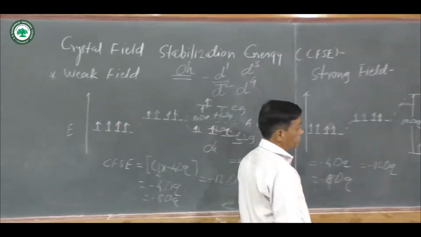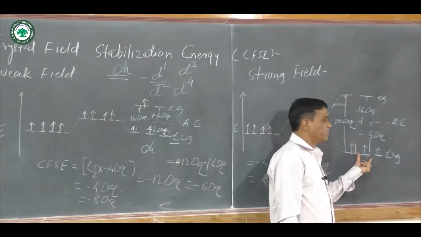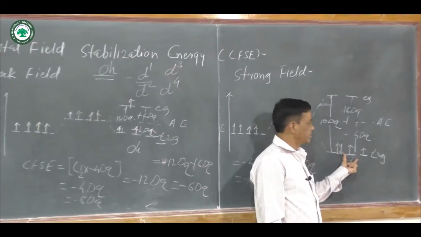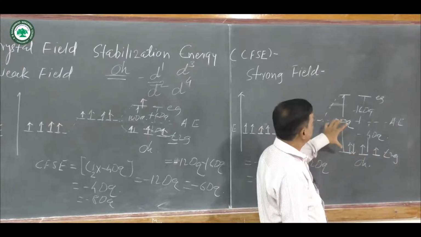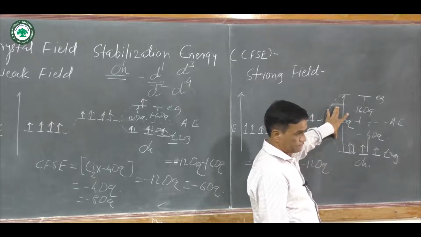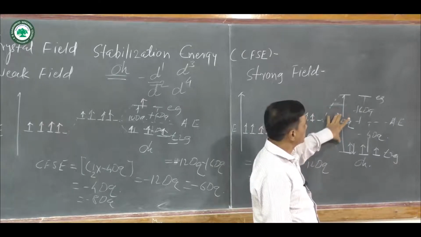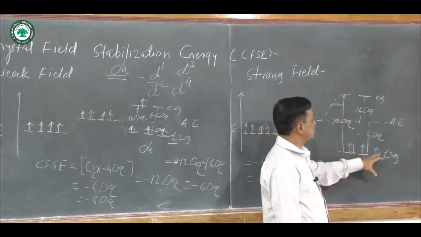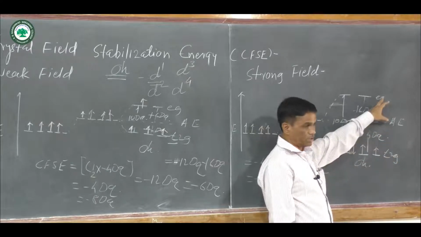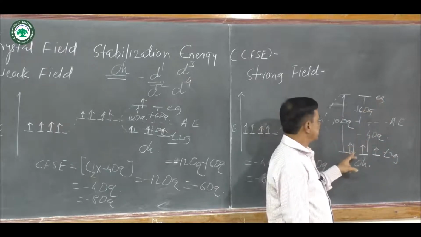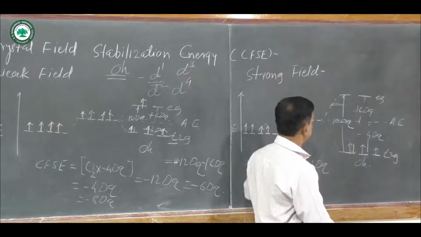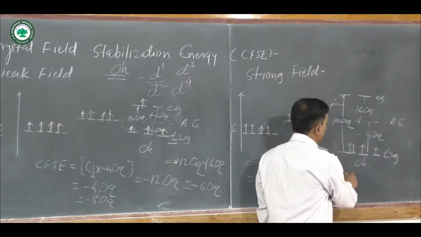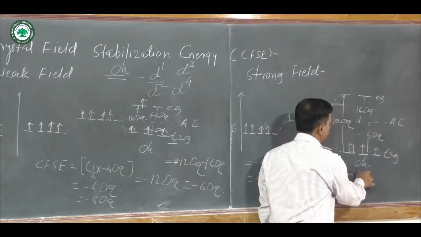But when the field is strong and 4 electrons are present in the system, then t2g contains all 4 electrons. The reason is that the distance is larger. When the distance is larger, promotion of an electron from t2g to eg does not occur. Pairing starts here, and here pairing occurs, and crystal field stabilization energy is equal to minus 4 Dq